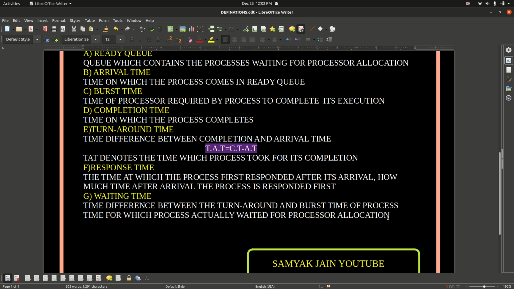So response time is the time at which the process is first responded to, and the waiting time is the time difference between the turnaround time and the burst time.